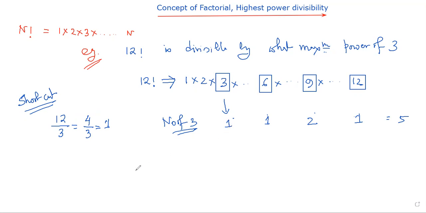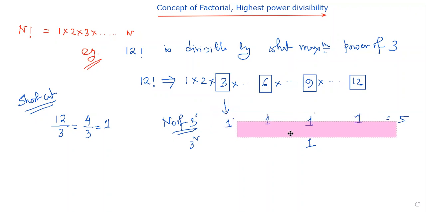Means if I am writing 2 layers instead of this value, in the first layer all of them are 1, 1, 1, 1, which is the number of 3s, divisible by 3 to the power 1, and 3 to the power 2 divisible by, again another 1. So basically I can write it down as 2 distinct layers. One layer is divisible by 3 to the power 1.